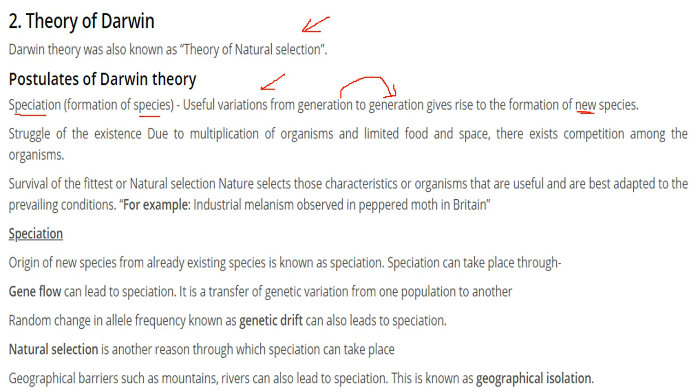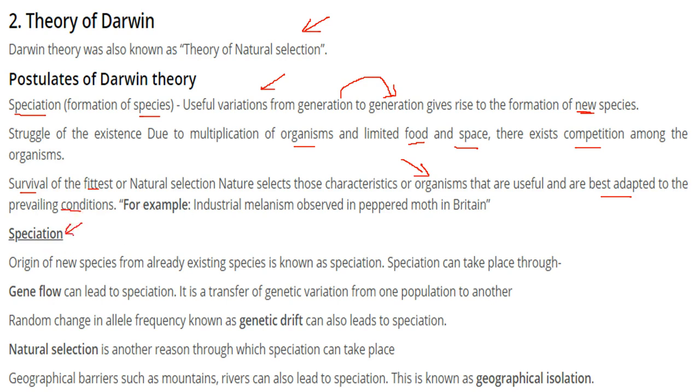There is always a struggle for existence because food, space and everything in the world is limited, and due to multiplication of organisms and limited resources, there will always be competition among organisms. So only the best will survive, which is the survival of the fittest, or natural selection. Nature selects those organisms that are best adapted to the prevailing conditions, and these conditions may be hostile.